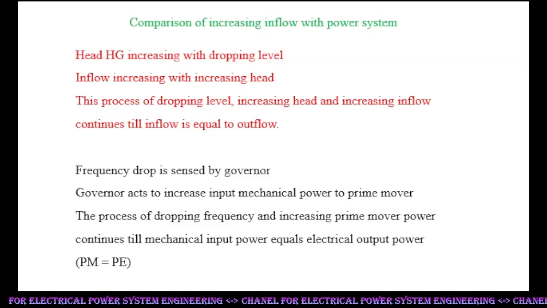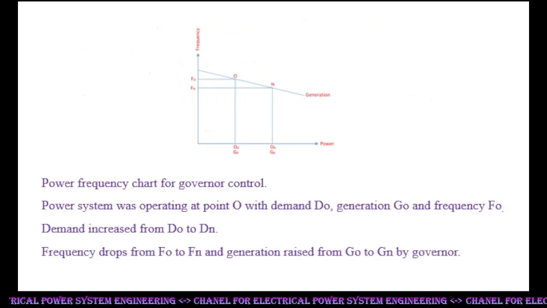Similarly, frequency drop is sensed by the governor. The governor acts to increase input mechanical power to the prime mover. The process of dropping frequency and increasing prime mover power continues till mechanical input power equals electrical output power, PM is equal to P.